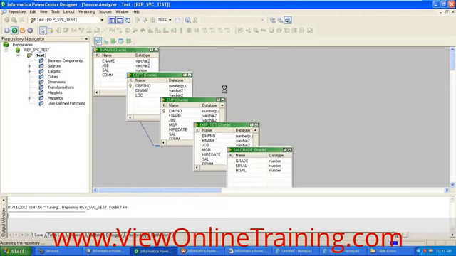Suppose once you import the sources, you just want to simply extract the data and load it into the data warehouse. For that, you need to have the targets. If you want to import the targets, you need to go to the Target Designer. Using the Target Designer, you can import the targets, or you can create the targets manually. Now let's see how to create it manually.